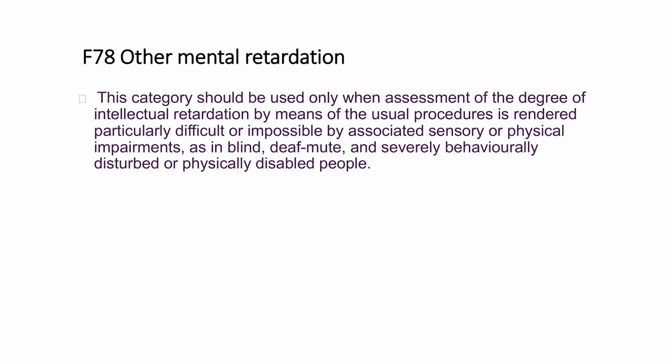Other mental retardation: this category should be used only when assessment of the degree of intellectual retardation by the usual procedures is rendered particularly difficult or impossible by associated sensory or physical impairment, as in blind, deaf, mute, severely behaviorally disturbed, or physically disabled people.